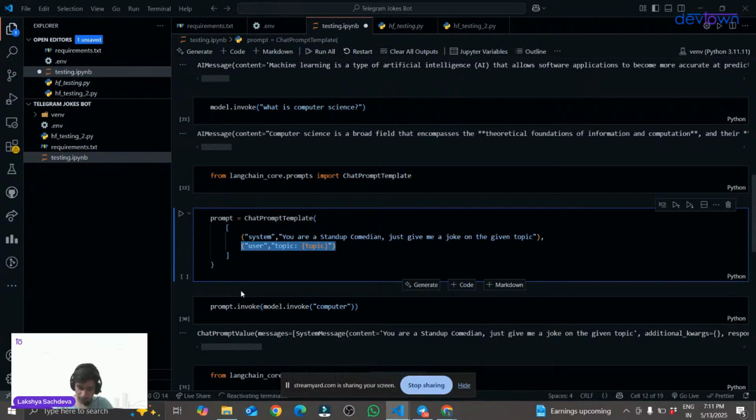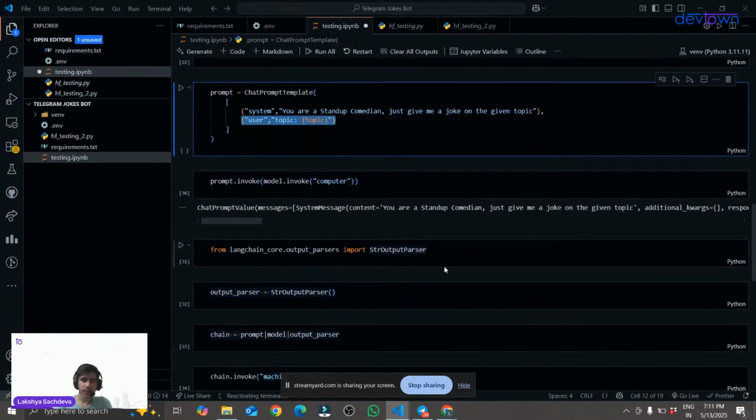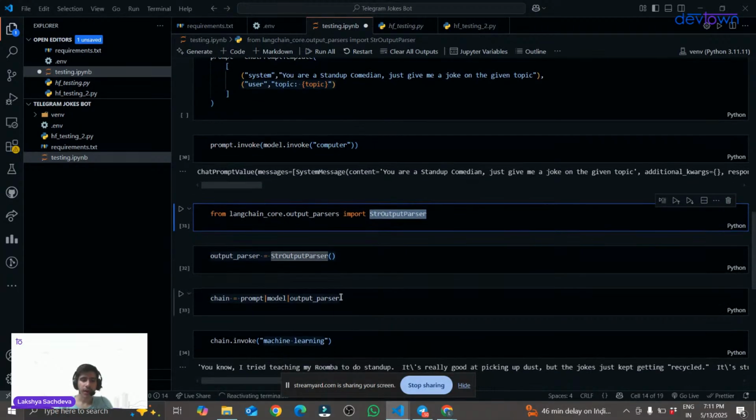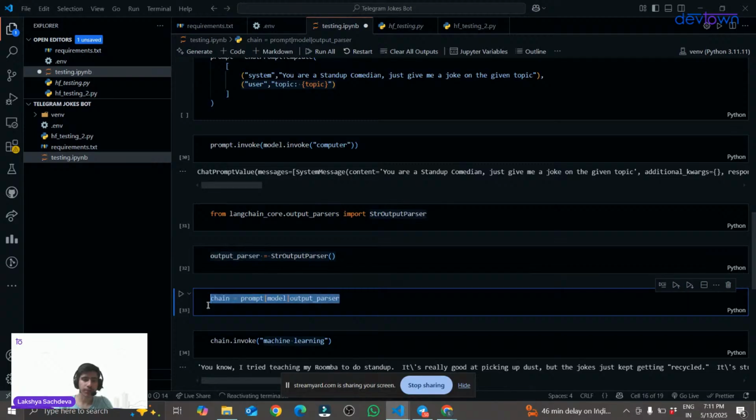So we have used .py file as well. Okay, so let's move on. Then we have used the string output parser, which is used to display our output in a much better way. And we have created a chain over here.